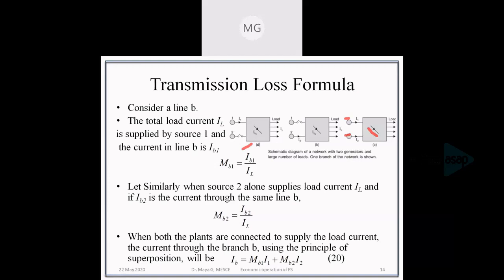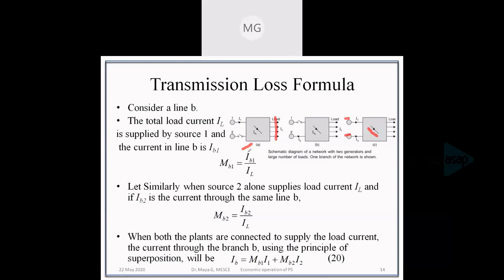So when unit 1 is meeting the load, a portion of that current will be flowing through line B, and that is taken as IB1. And we are defining a factor MB1, that is the current distribution factor MB1, which is equal to IB1 divided by IL, where IL is the total load current connected to the network.